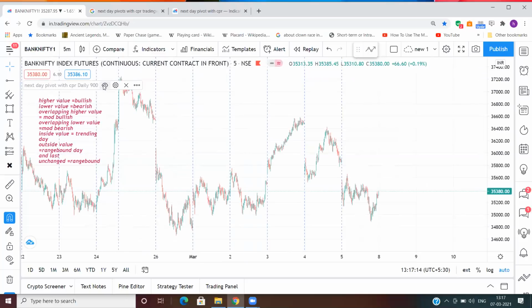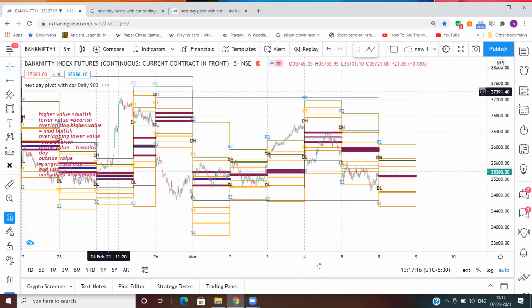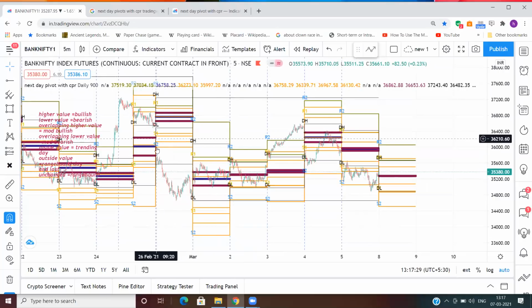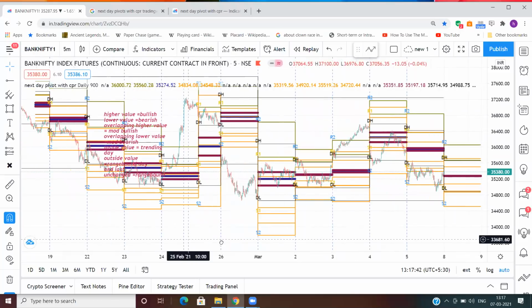So now this is the chart. Okay. This is an inside value. Okay. This is higher value. This is also higher value. This is also higher value. This is lower value. This is lower value, right? You can see on the charts all these 7 relationships.